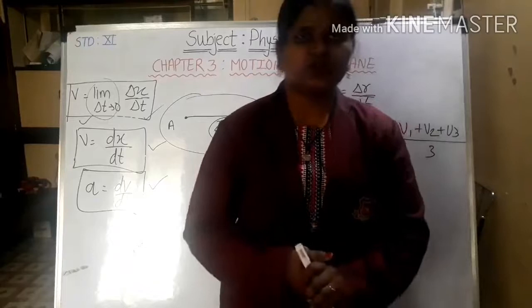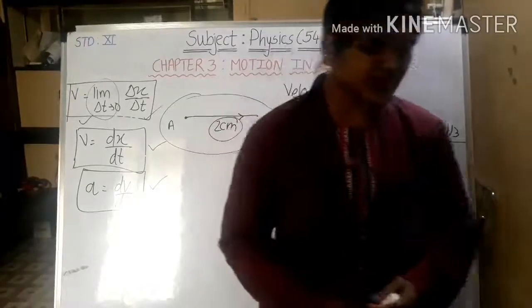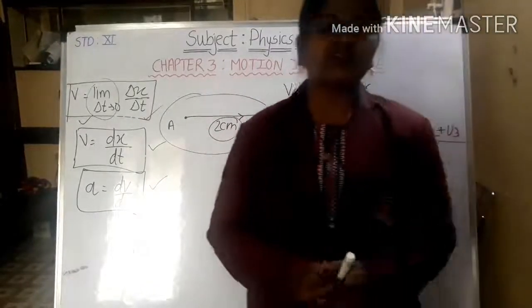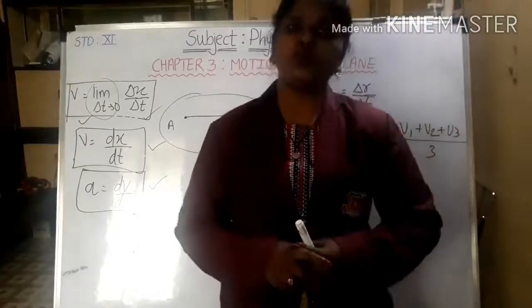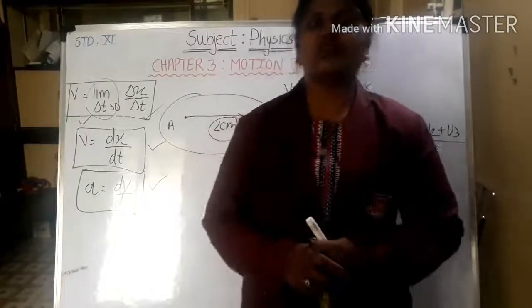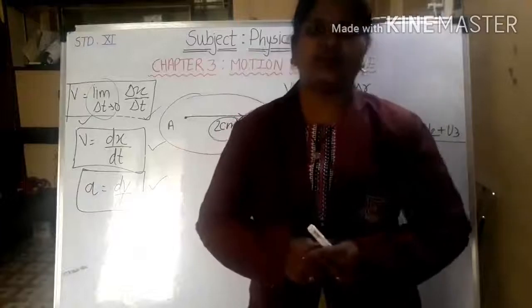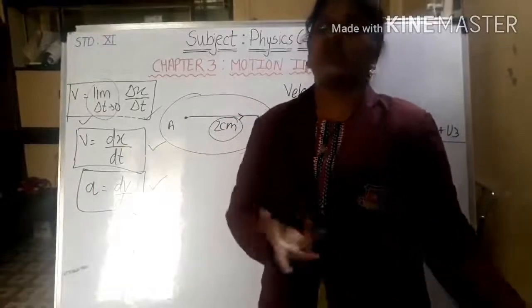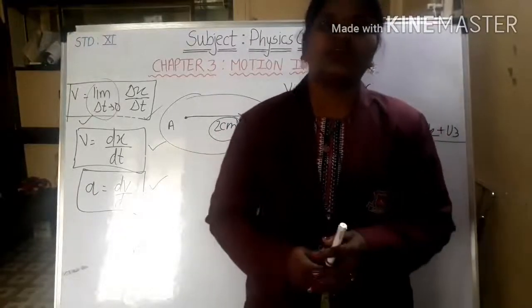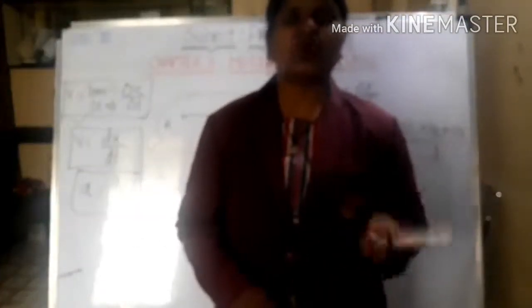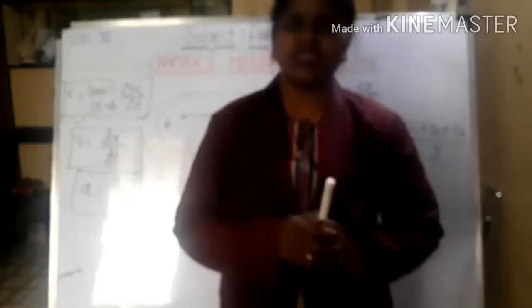Now we are going to move towards the next point, which is motion in a plane, that is, in 2 dimensions. What is 1 dimension and what is 2 dimensions? While we are considering anything only in one direction, along only one axis, that will be 1 dimensional.